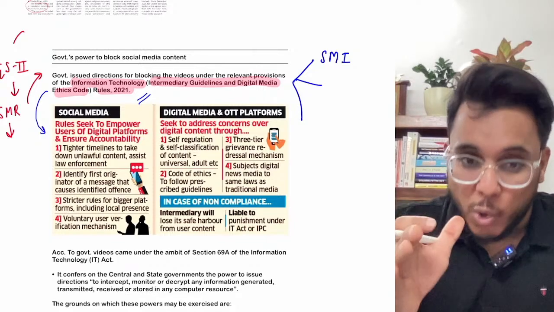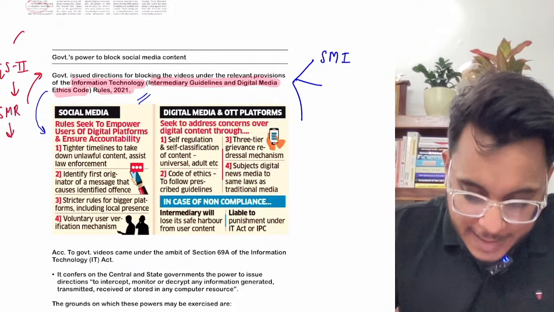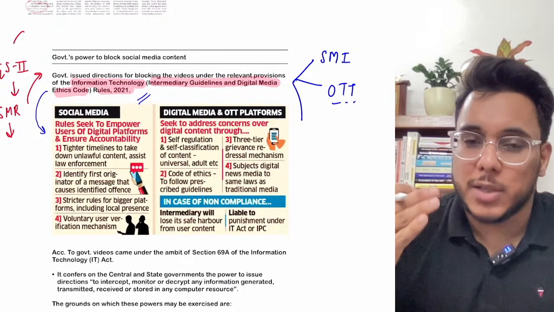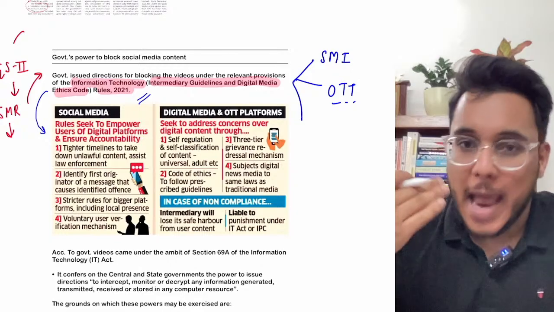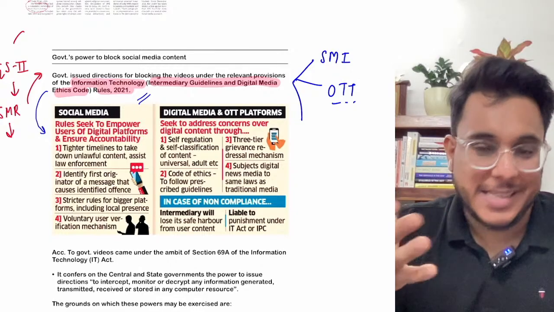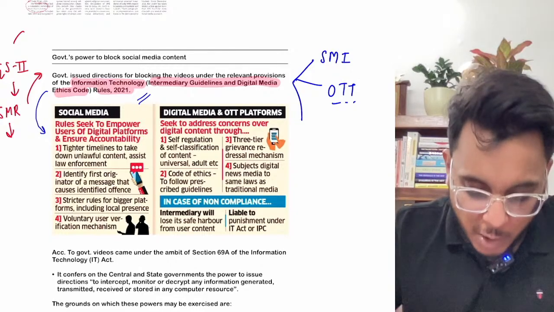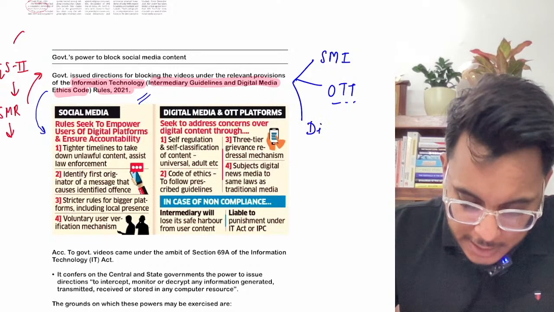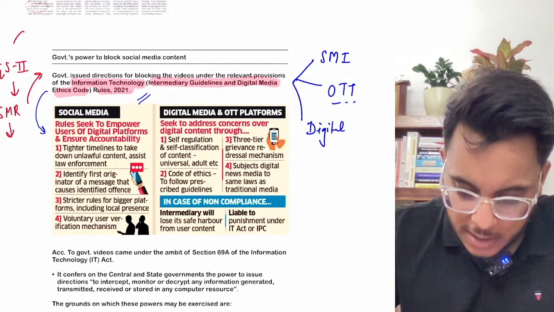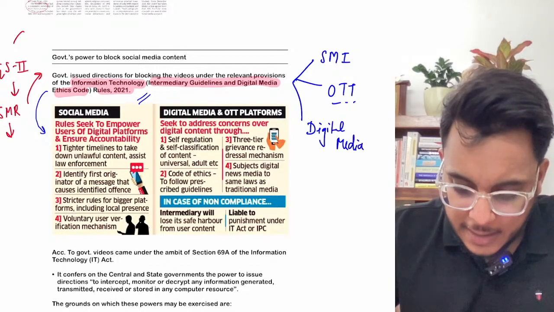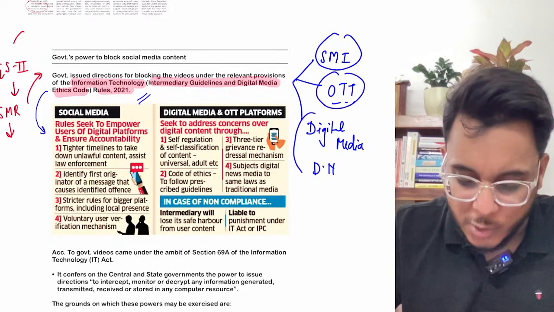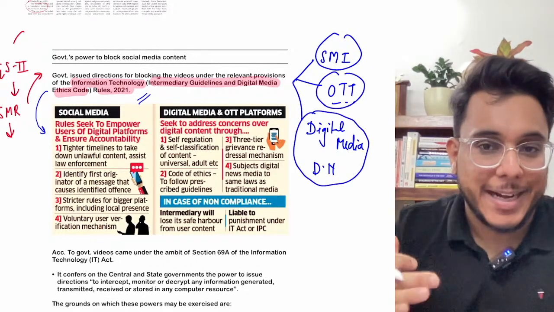Second, it aims to control the OTT platforms, over the top, for example Netflix, Amazon Prime, Disney Hotstar. And the third is other digital media and digital news. These three things, the IT Rules 2021 will regulate, will control.